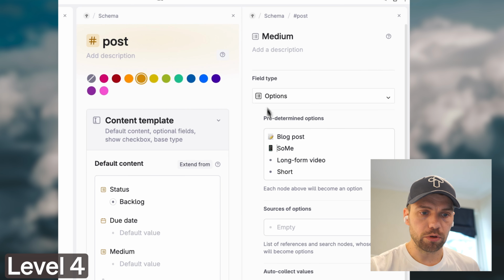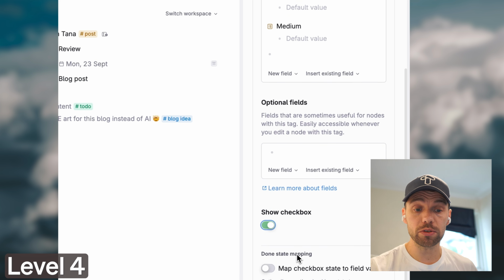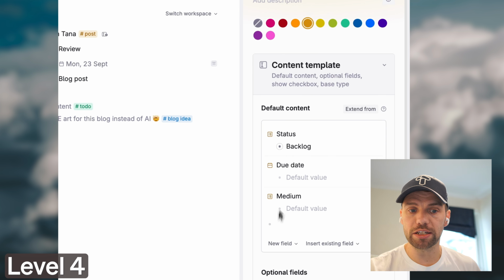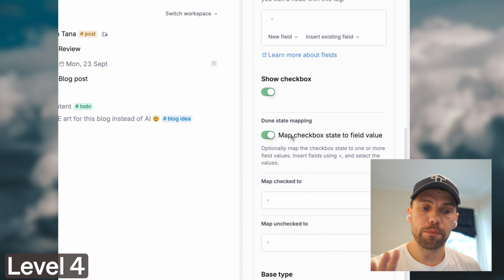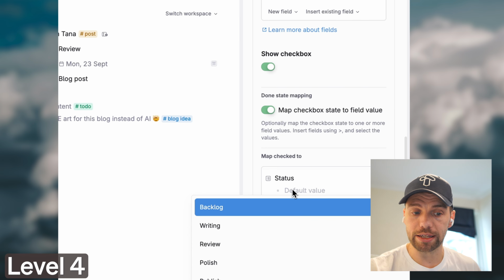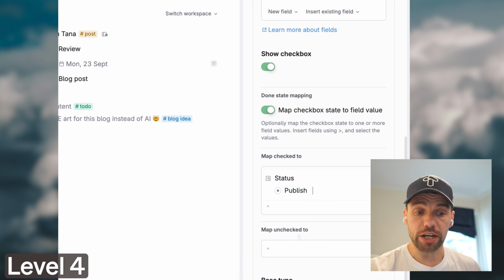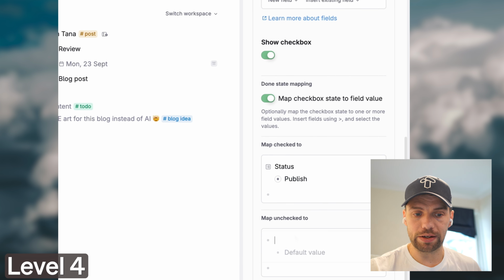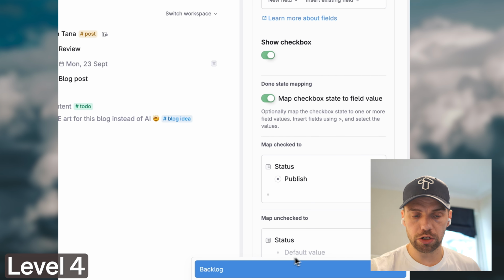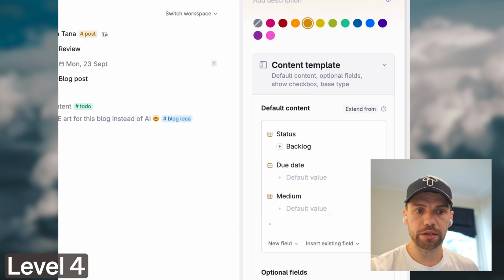So I'll just skip a bit forwards. And now we're adding a checkbox to the super tag post, and we're mapping it to the status field. What that means is that by clicking the checkbox, you're changing the status field. If you're checking it, you're changing it now to publish. And if you're unchecking it, I set that value to go back to backlog. So if you uncheck, you go back to backlog. And I think that's it.